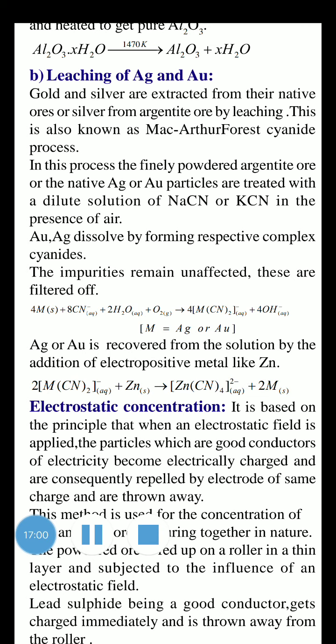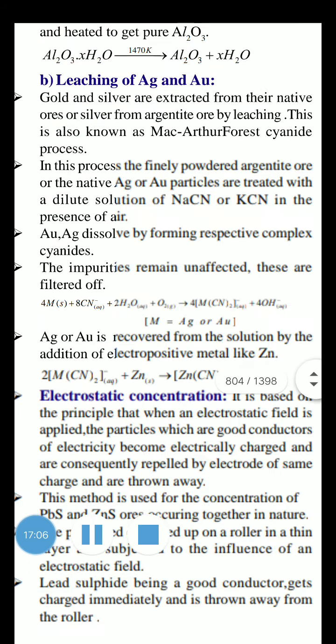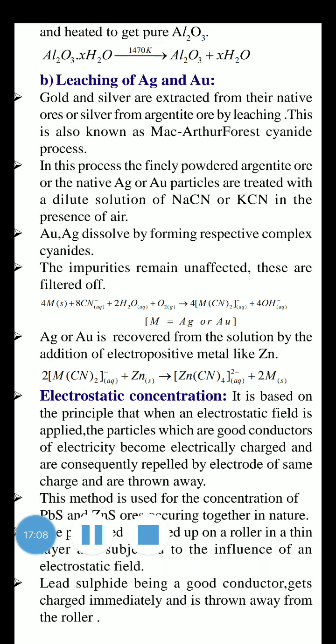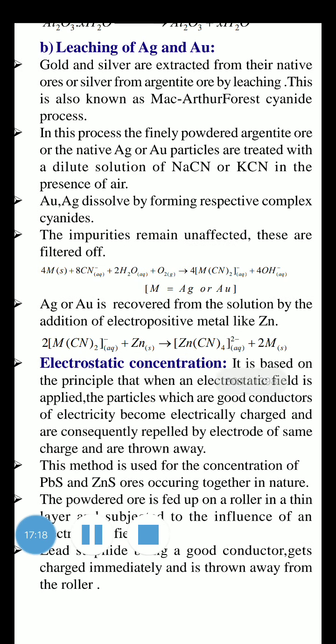So ultimately, MCN2 minus complex compounds are formed. Here M stands for either silver or gold. So silver or gold is recovered from the solution by the addition of an electropositive metal like zinc. After completion of the first equation, because the cyanide is connected with the metal, you will remove this cyanide. How to remove this cyanide?